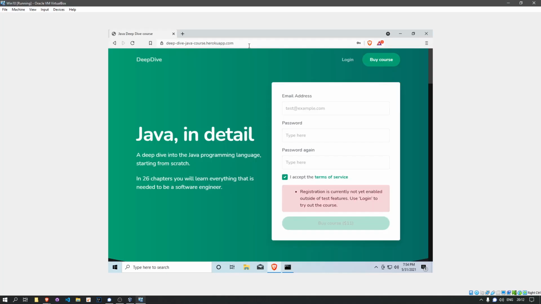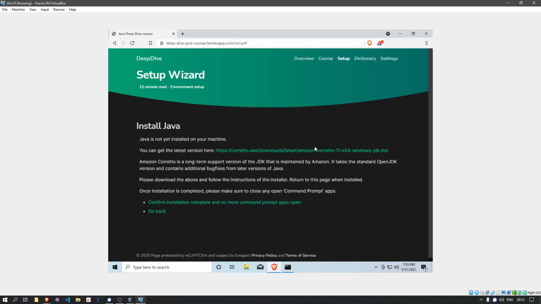To do that, you need to install a JDK. JDK is short for Java Development Kit. There's also the JRE, which is the Java Runtime Environment, and the JDK, the development kit. Since we'll be developing, we'll need a JDK. The JDK contains a JRE in case you want to run stuff. But generally speaking, I don't think it's that common anymore that people have JREs on their actual systems to run Java directly. It used to be a lot more prevalent.